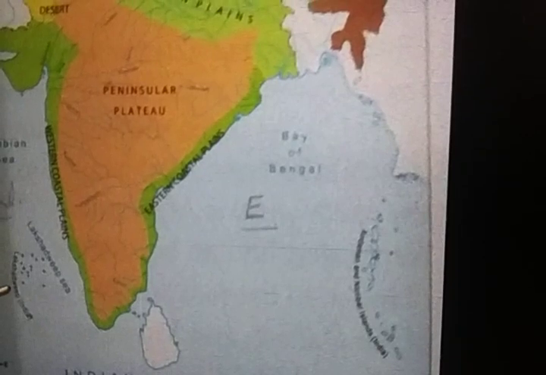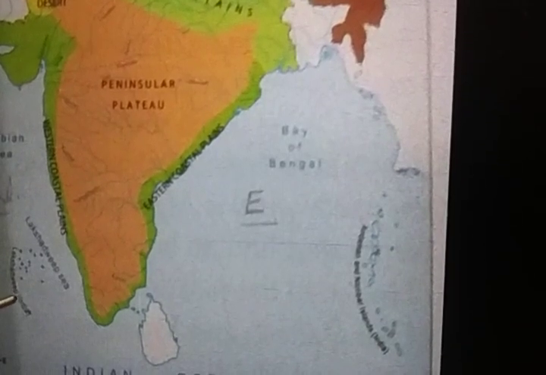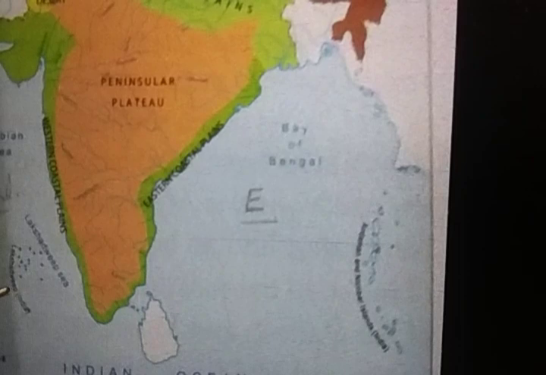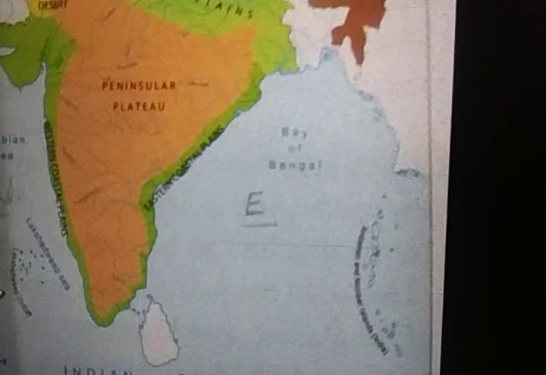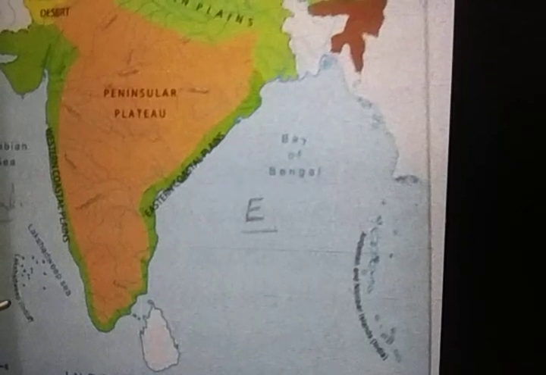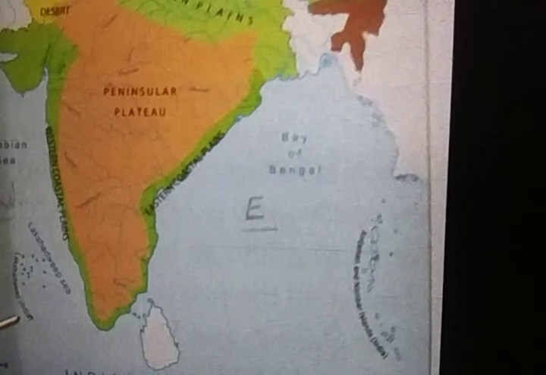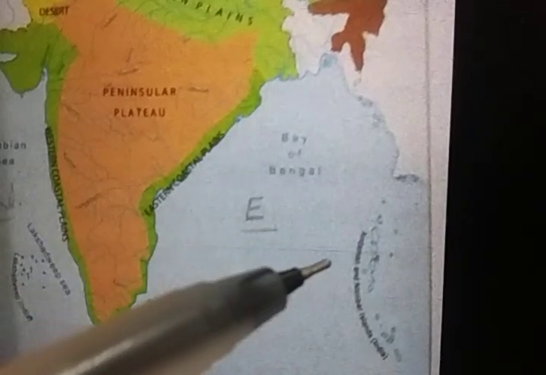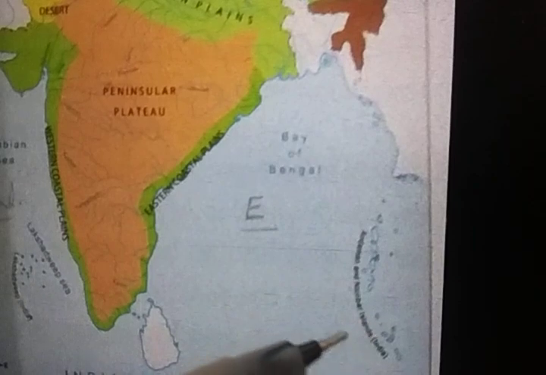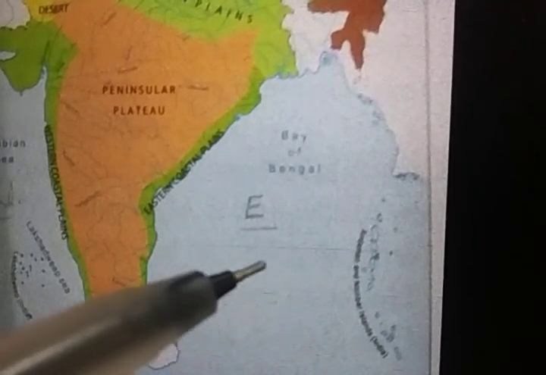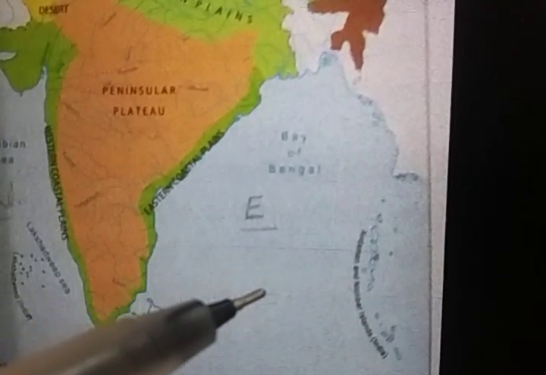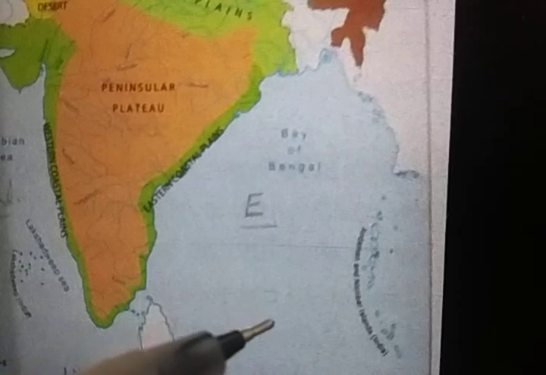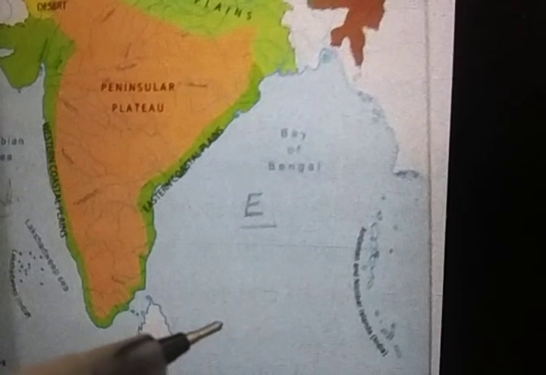And one thing, one land covered by water is called an island, and groups of islands are called an archipelago. Archipelago means a group of islands. Can you see here, so many islands are there? Hundreds of islands together are present here, and here also you can see hundreds of islands. So a group of islands is known as an archipelago. All this you have to remember.